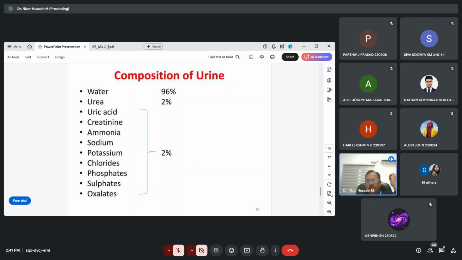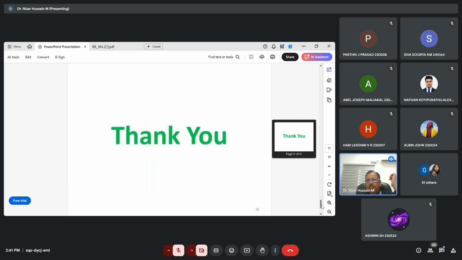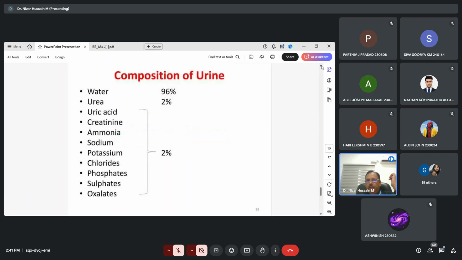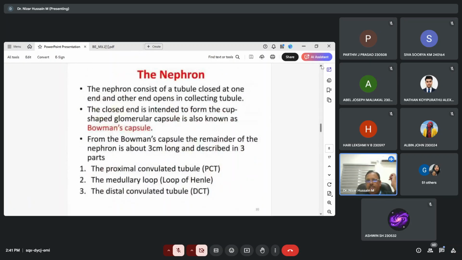Out of the total 100%, water is 96%, urea is 2%, and the other acids and creatinine, etc. all together come to around 2%. Then this is the general idea about the function of the urinary system.